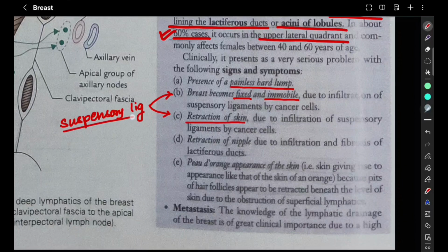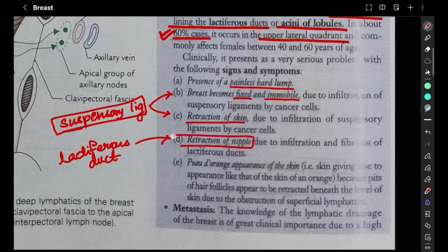This is because of infiltration into the suspensory ligament. But when there is infiltration into the lactiferous duct, fibrosis of the lactiferous duct, that is when retraction of the nipple is going to take place.